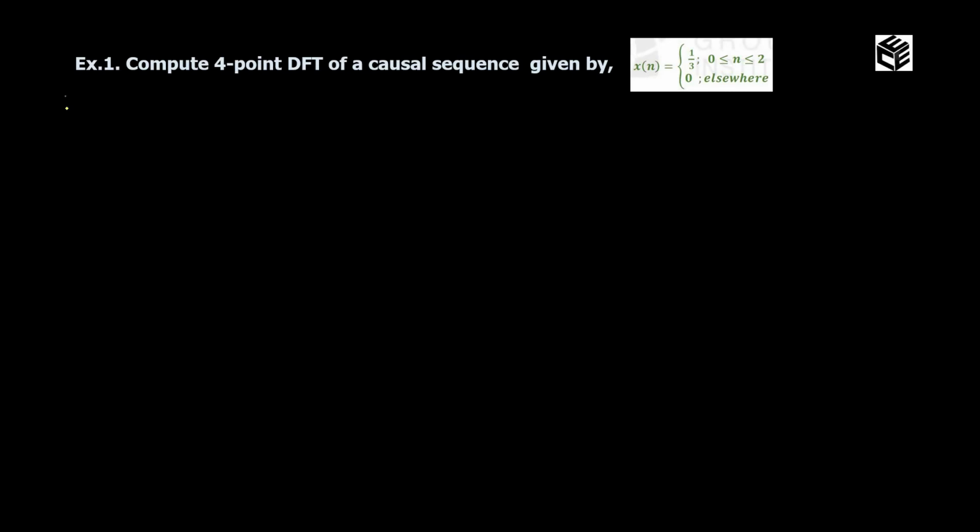So what are all the quantities we know from the question? Given 4-point, correct, 4-point represents the period. So the value of N is equal to 4 and also an input sequence is given, that is x of n is equal to 1 by 3 for 0 less than or equal to n less than or equal to 2 and 0 elsewhere. What is the meaning of this condition? In the interval 0 to 2, x of n has the value 1 by 3.